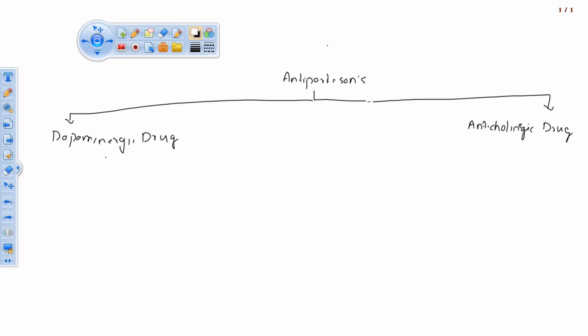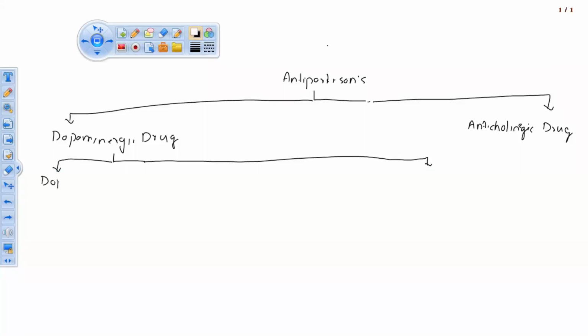The drugs acting on dopaminergic receptors are classified into different subclasses. I'm going to write those receptors: D1, D2, D3, and D4, which are present in the dopaminergic neurons.